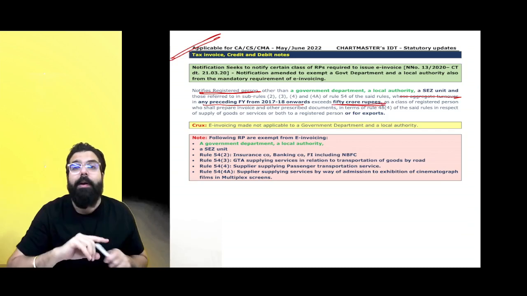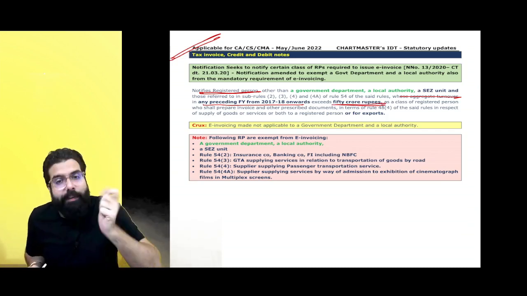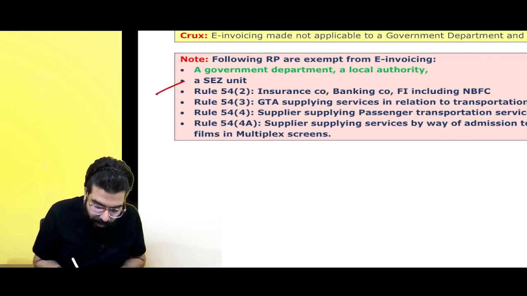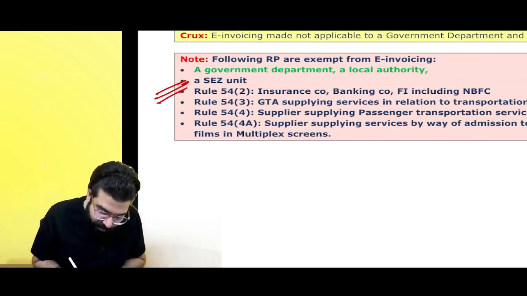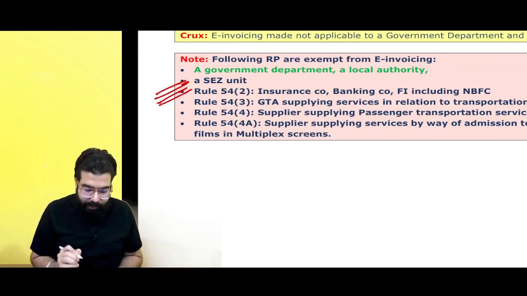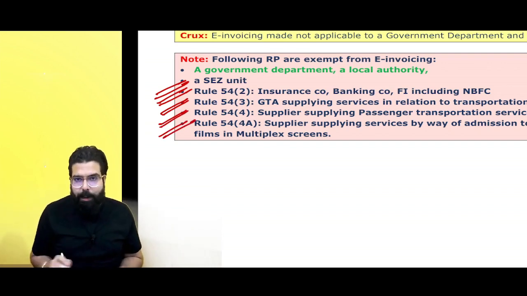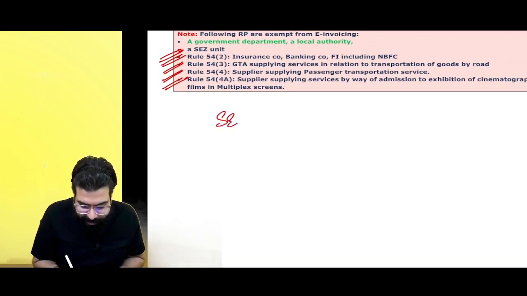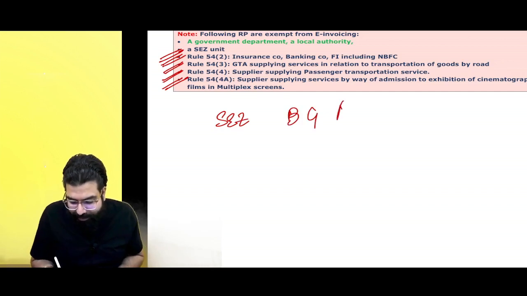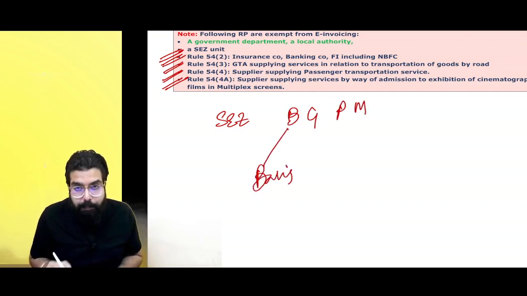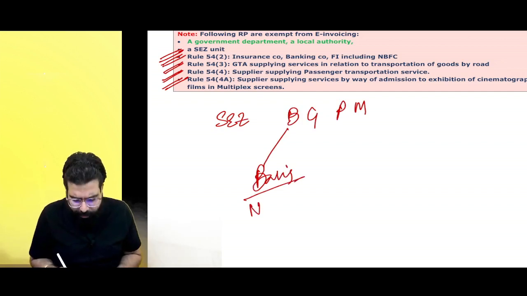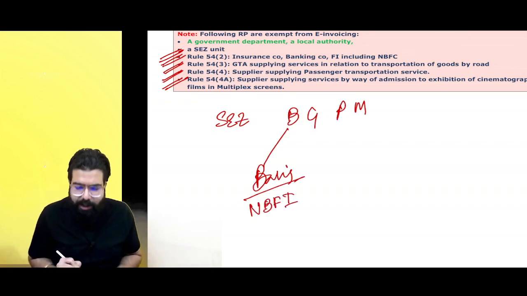Yes, sir, we remember. But then they had told e-invoicing provisions are not applicable if you are a SEZ unit, if you are an insurance company, banking company, financial institution, NBFC, you are a goods transport agency, if you are a passenger transport service provider, if you are a multiplex theater. Yes, sir, we remember you had told SEZ plus BGPM. B for banking company. Correct. Banking company means, sir, NBFC, banking company, financial institution, insurance company.